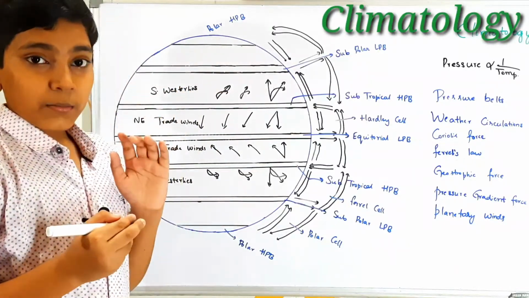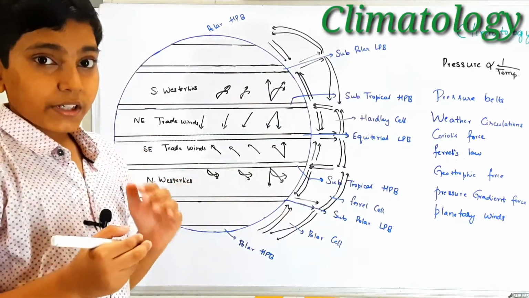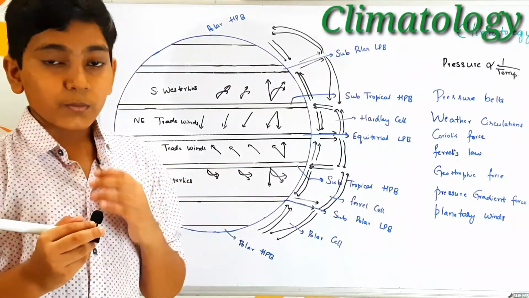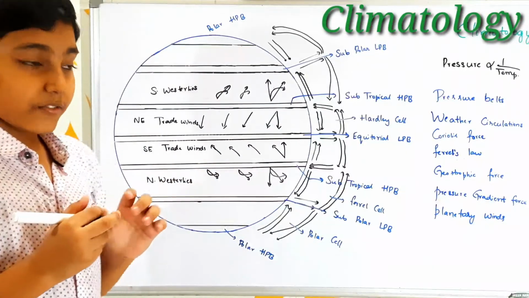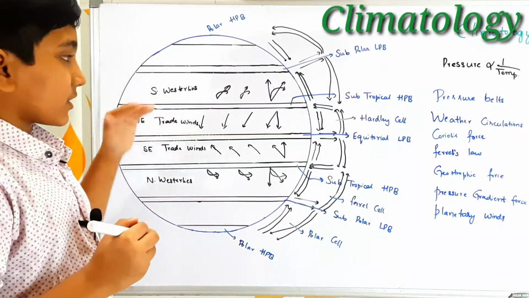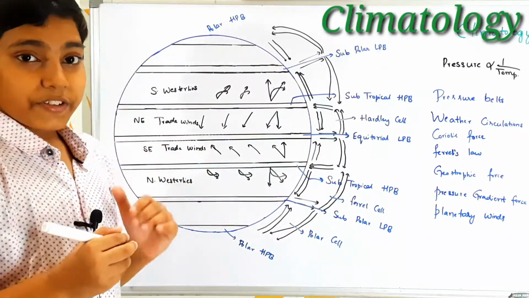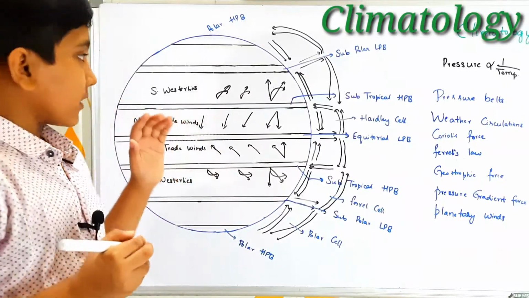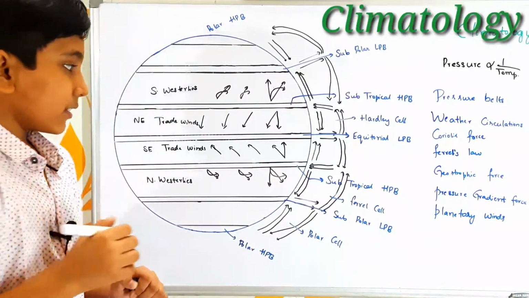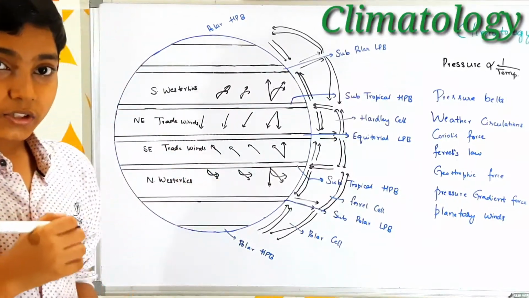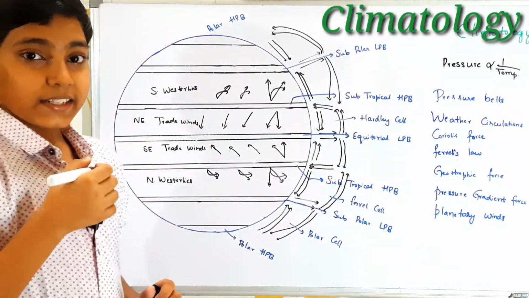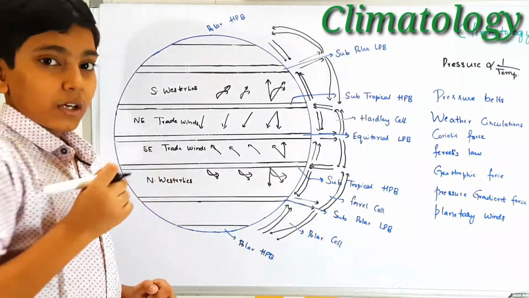These westerlies are more powerful in the southern hemisphere, because in this region we find oceanic water bodies. That means the region where these northwesterlies blow is even. So we have more and higher movement of the northwesterlies. But in the case of southwesterlies, we have continents and landmass in this region. So it is very difficult for the southwesterlies to blow all the way. Northwesterlies are found between 30 degrees south latitude and 60 degrees south latitude. And the southwesterlies are found between 30 degrees north latitude and 60 degrees north latitude. So these northwesterlies were more powerful.